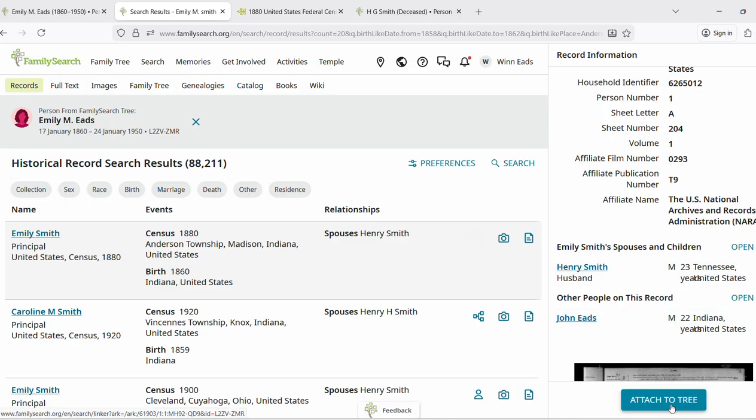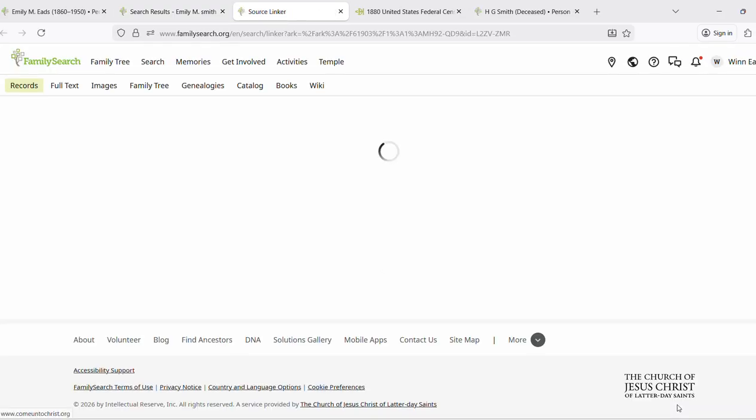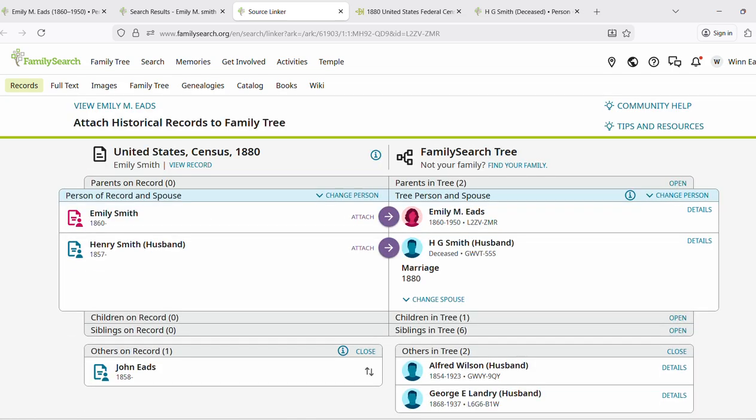So we want to attach it to the tree, and it's assuming we're attaching it to Emily because that's where this search came from, is her page. So we're going to attach to tree. You're still not committed to anything yet. Now, as a reminder, what's in this column is what's already on Family Search. Here's those other two husbands, Alfred Wilson and George Landry. We're still on Emily Smith's page up here. And what's in this column is in the 1880 census. Now, we've already determined that this record is Emily. So we're going to push attach.